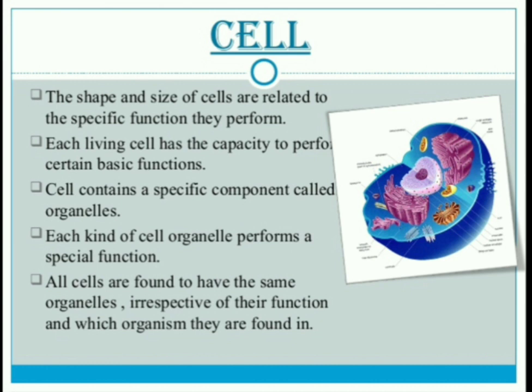This neuron performs its function through the nervous tissue. Cells located in our body perform their specific function. Understood what I am telling?